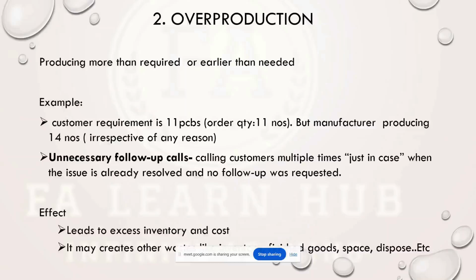It will increase inventory, excess inventory and its cost, and it will also affect the space, consuming space also. So that is called overproduction.